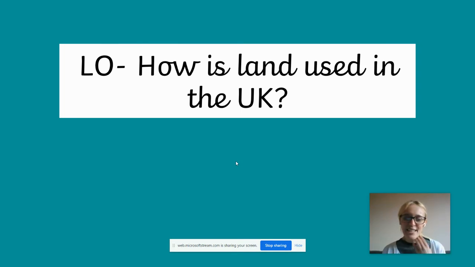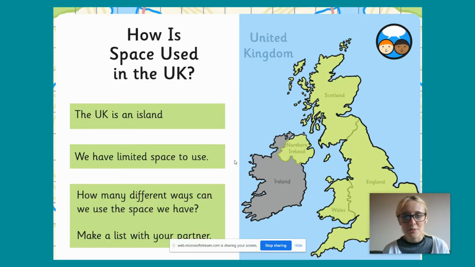Okay, so today's learning is about how land is used in the UK. Before we start looking at any more land, we need to look at the land in the UK. How is that used? So we are an island. We are surrounded by water, which means that actually we don't have a lot of space.